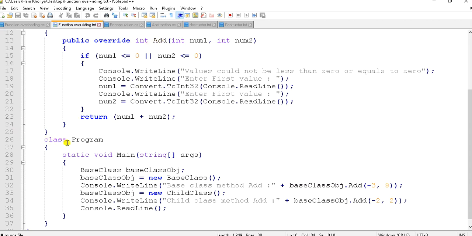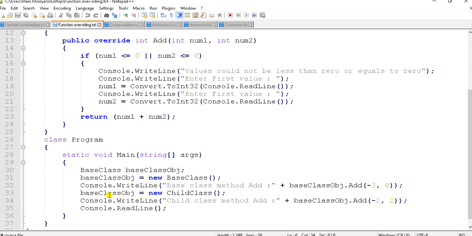Another class is there, class Program, with the static void Main function. Base class object: this is creating a base class object. Base class object is equal to new base class. Console.WriteLine base class method add plus base class dot add minus 3 comma 8. Then base class object is equal to new child class.